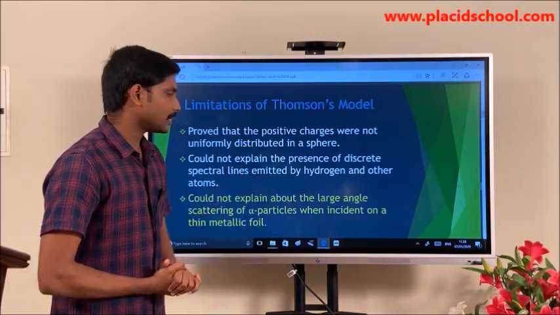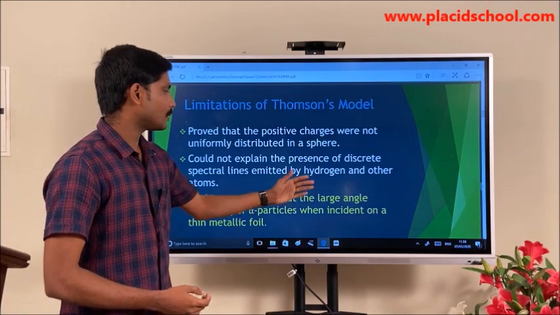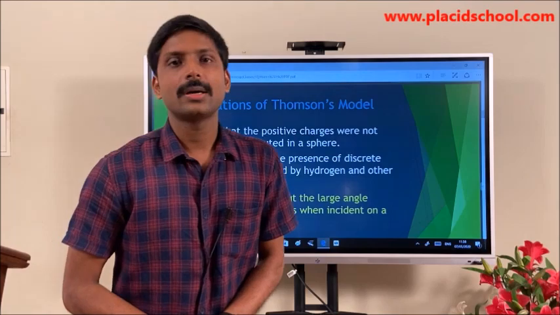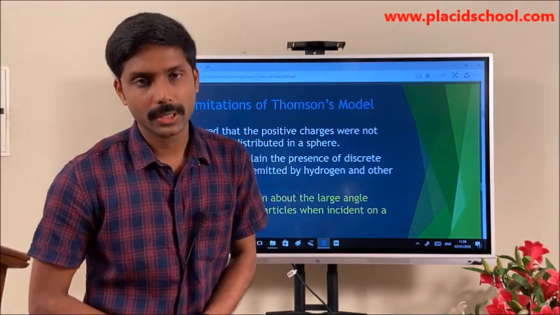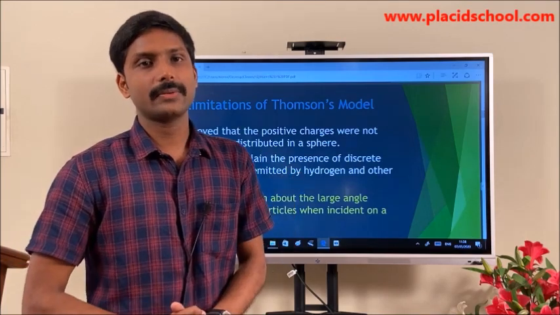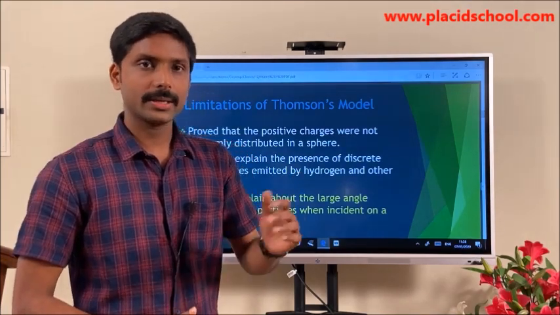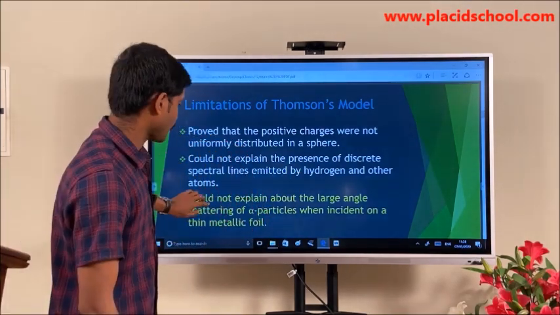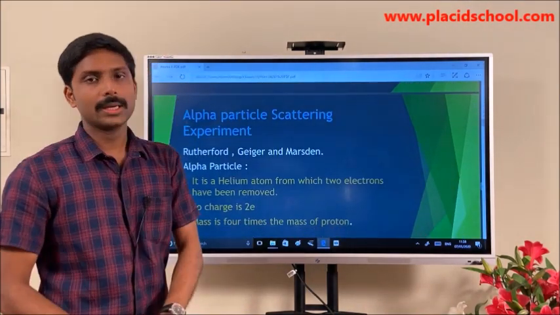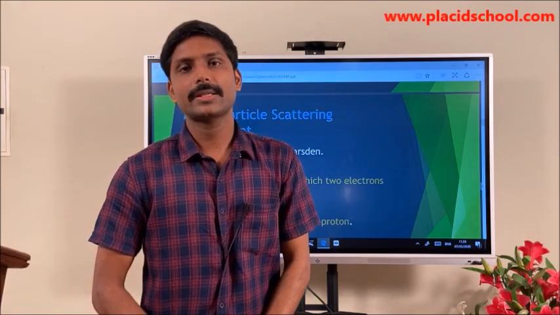Another thing that he could not explain was how large angle scattering happens in the metal foil. This was the beginning of another discovery by Rutherford and his colleagues. So they did the alpha particle scattering experiment.